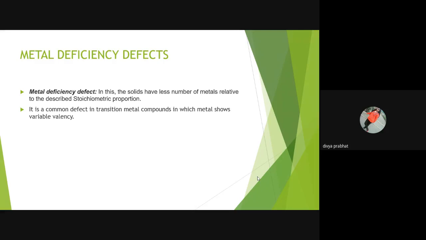Oxidation state is referred to as the oxidation number of the metal, or the degree of oxidation, or the loss of electrons of an atom in a chemical compound. And cations have the positive oxidation state, while the anions have the negative oxidation state.